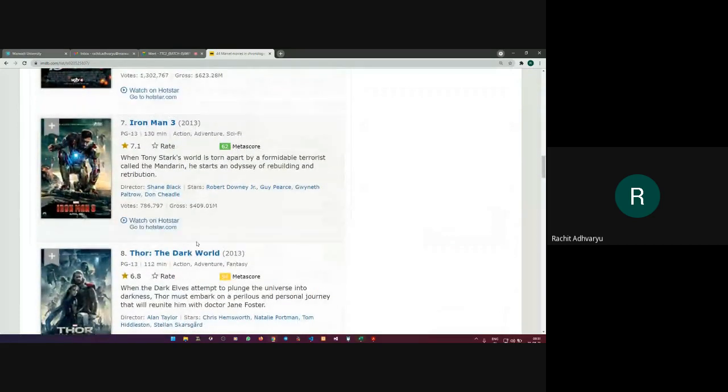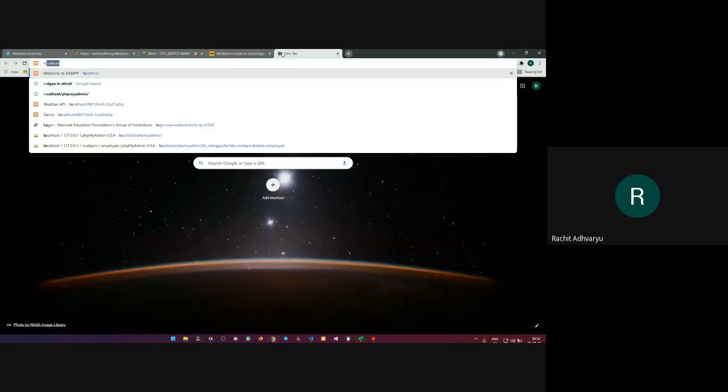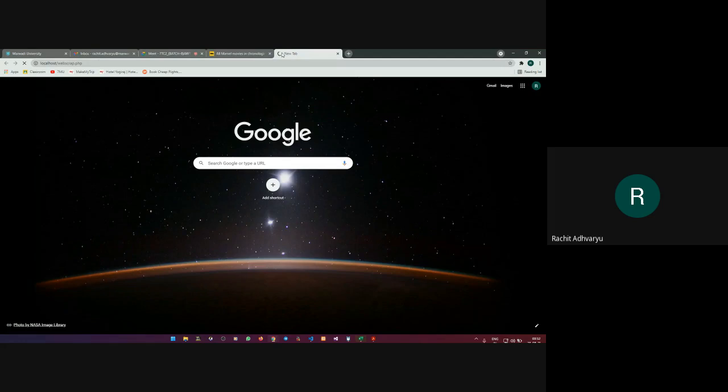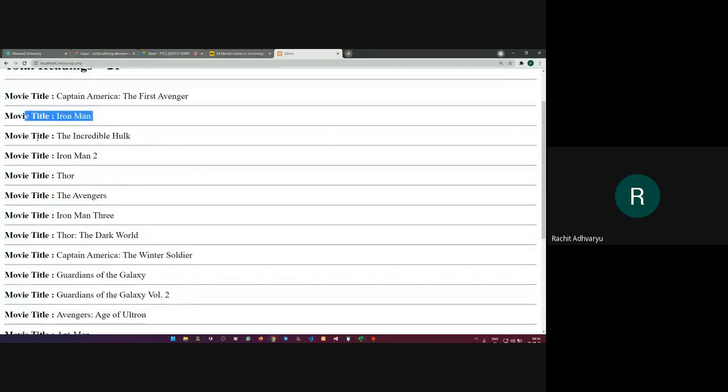So this is how you are going to implement this particular program. Make it available as a local file, search for the divs and all the things where it stores these movie names. Once you get it, you just convert those divs and HTML tags into the form of regex, that is regular expression, and then print them in your localhost browser. So if I execute this particular program that I have already created, then it would be like this one. So this is what I have got. Movie names.